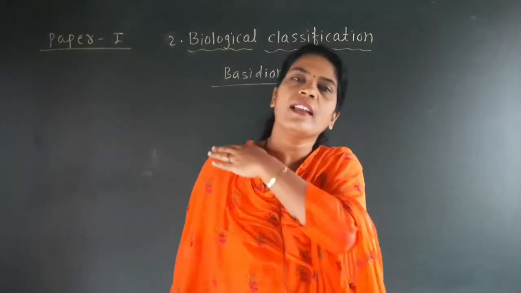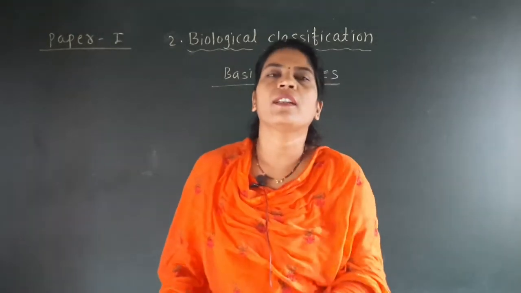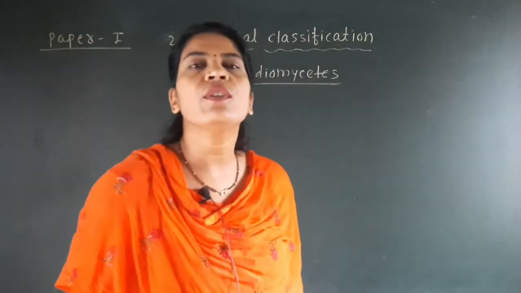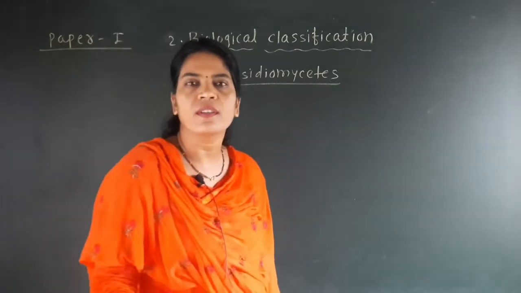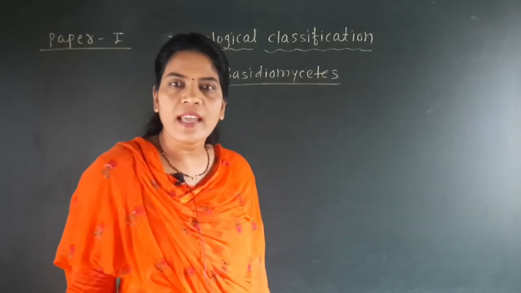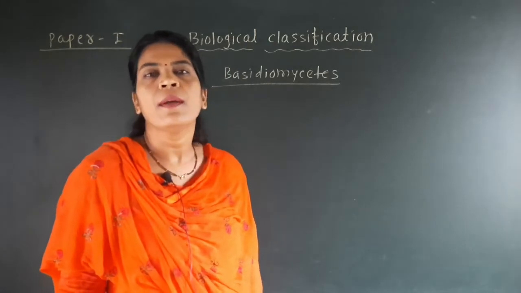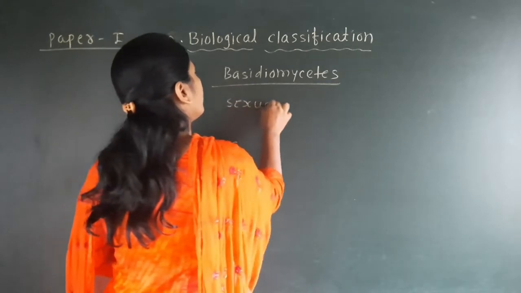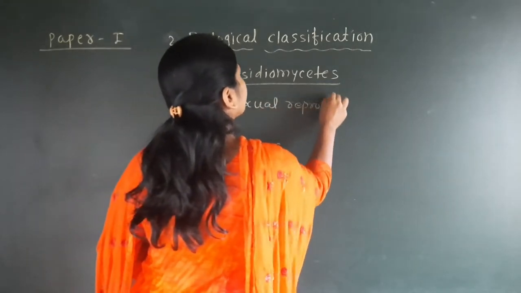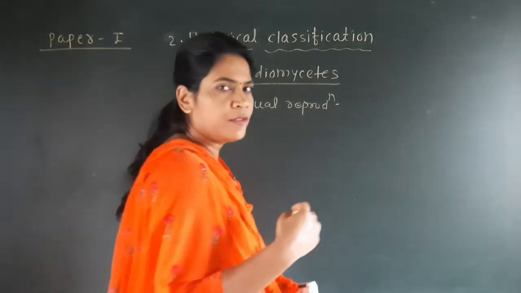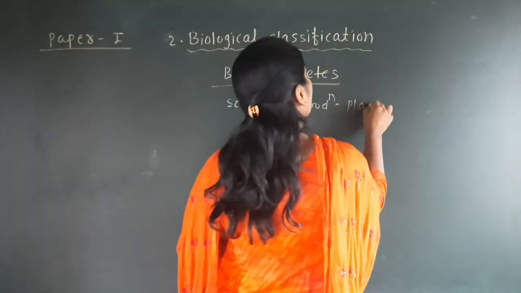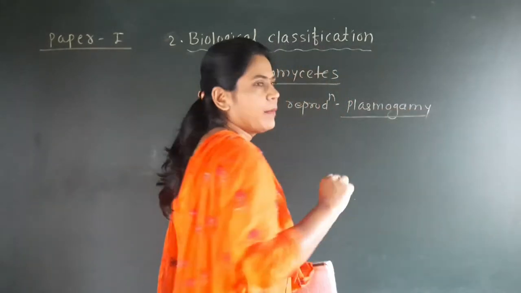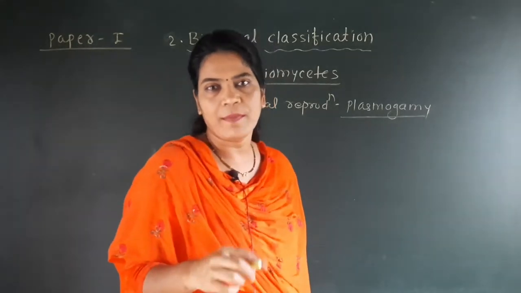So sex organs are absent in this group, which is called Basidiomycetes. But even though sex organs are absent, sexual reproduction can be carried out. And how is it carried out? Sexual reproduction takes place in the Basidiomycetes by a method called plasmogamy. Now, what is meant by plasmogamy?